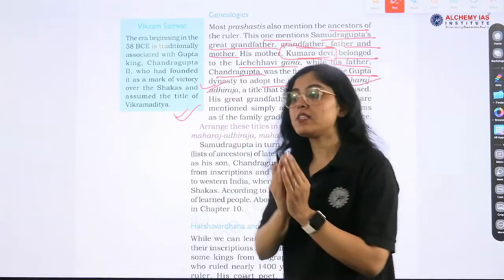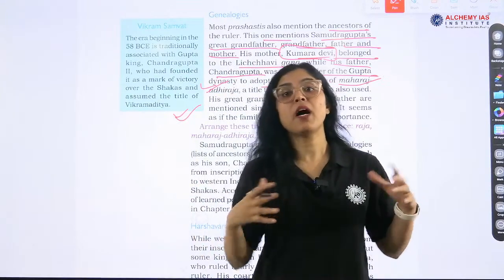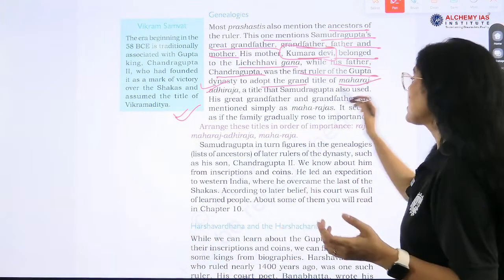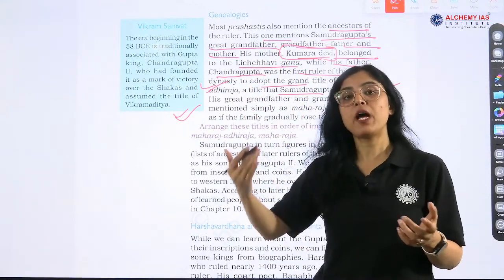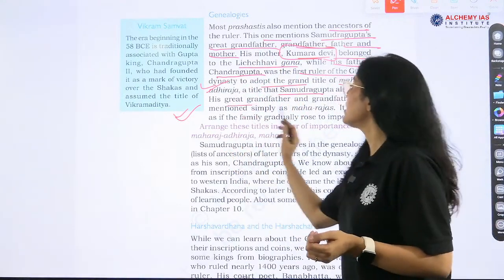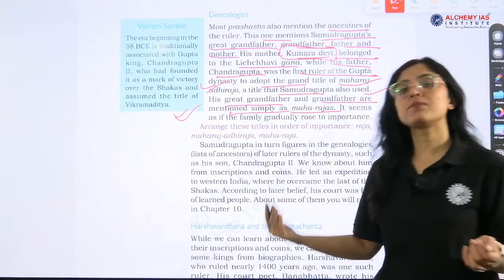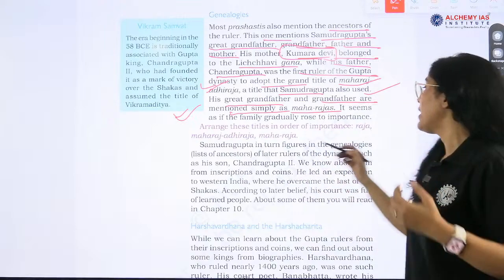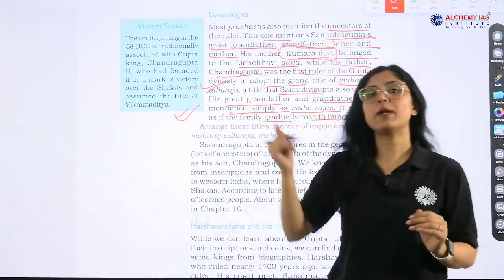So Gupta dynasty kings were adopting big titles like Maharaja Dhiraj, right? And Samudragupta also adopted the title Maharaja Dhiraj. His great grandfather and grandfather are mentioned simply as Maharaja, right? And then it seems as if the family gradually rose to importance.